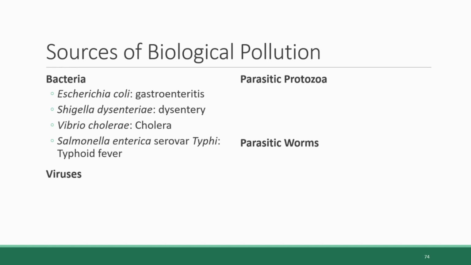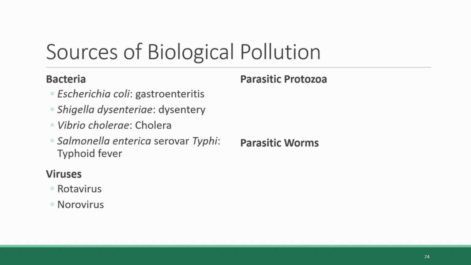Shigella dysenteriae causes the severe diarrheal illness known as dysentery. Vibrio cholerae causes another severe diarrheal illness called cholera, and a specific serovar of Salmonella called Salmonella enterica serovar Typhi causes an infection you may have heard of called typhoid fever. And mostly these bacteria are transmitted from water that has been contaminated with fecal matter of an infected person or animal.